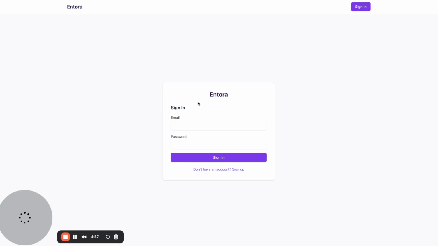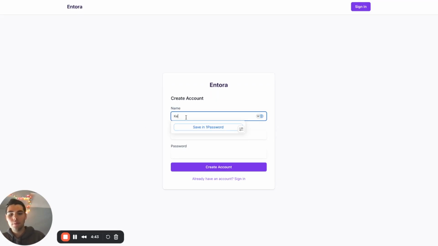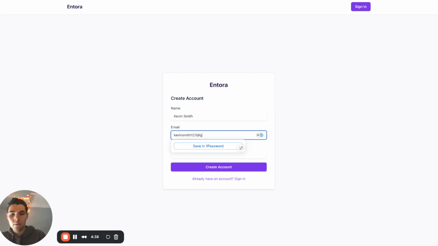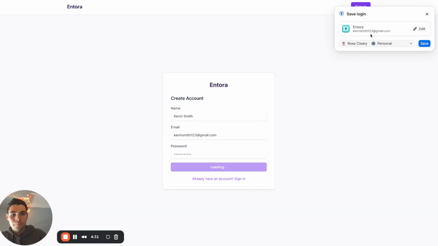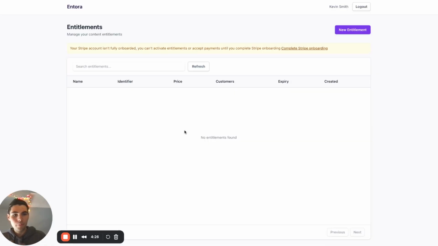Okay, so I'm going to be going through a demo from the creator user's perspective of Entora. So things like making a new account, logging in, viewing entitlements, and creating new entitlements. So let's say I don't have an account. I'll click sign up, enter in my details, and then a password. And then I'll be brought to the homepage here where I don't have any entitlements yet.